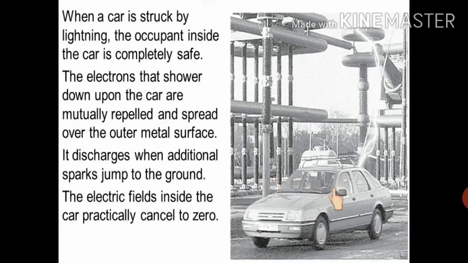Why? Because this car has a metallic body. Metallic body means what? This car is a conductor. So if, through lightning, charges flow onto this conductor, the body of this car, then being a conductor, the charges will repel each other and spread all over the metallic surface. And if an additional spark is there, the discharge of charges will take place to the ground.